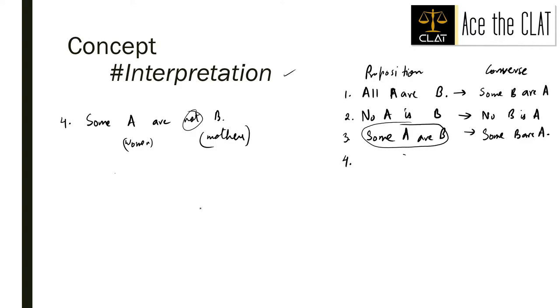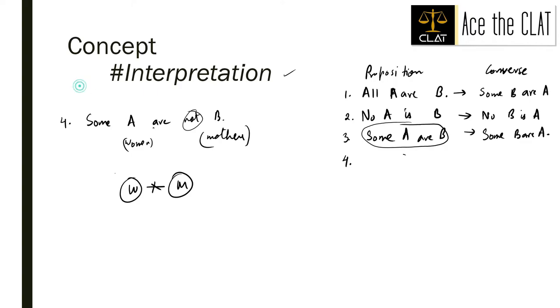At least one part of A must not intersect with B. In this case, we can say that some A are not B. This can be possible, that no part of A can be B. Okay?